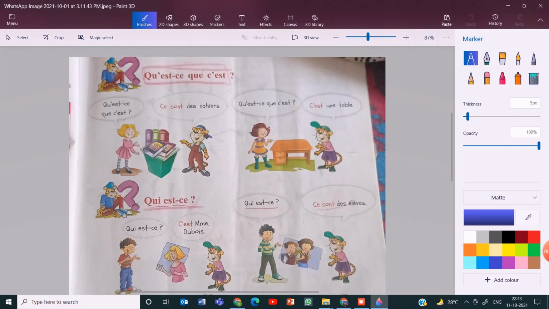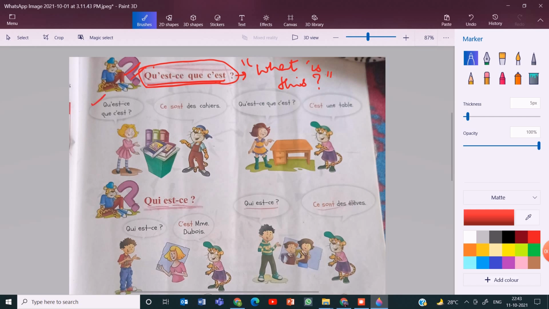Moving on to the next part of the chapter. In this chapter, we'll learn to ask questions. Qu'est-ce que c'est? Qu'est-ce que c'est means what is this? So whenever you want to ask this particular question, what is this? You would use qu'est-ce que c'est to say it in French. So this is qu'est-ce que c'est? What is this? So here this girl is asking, qu'est-ce que c'est?